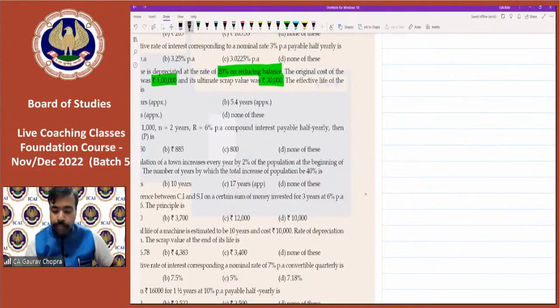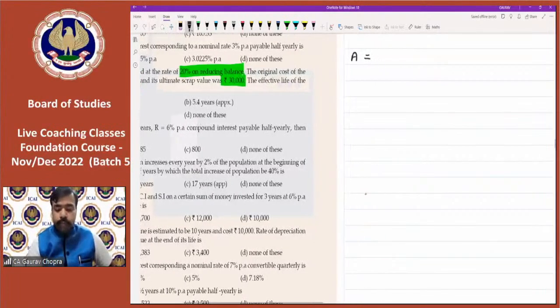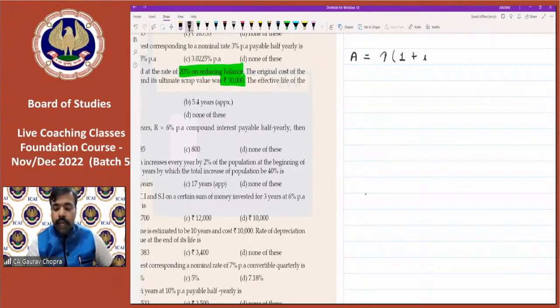So first of all, we can compare the formula with the compound interest formula. So amount is equal to principal times (1 plus i) to the power of n. Now in place of amount, we have to write scrap value. SV is scrap value.